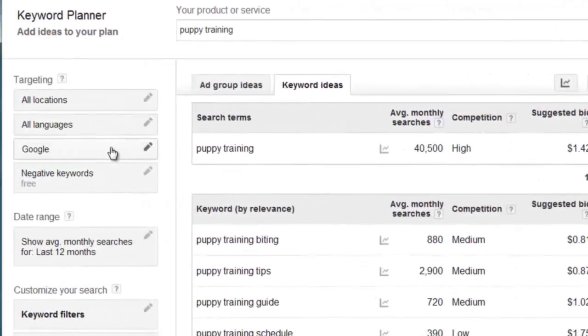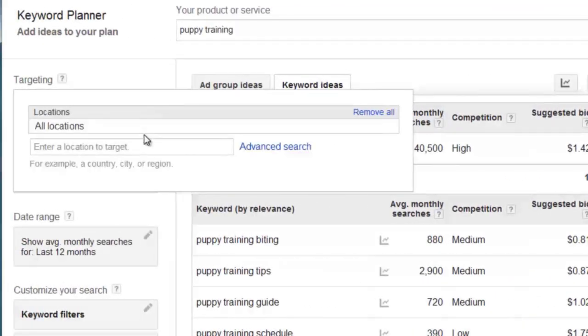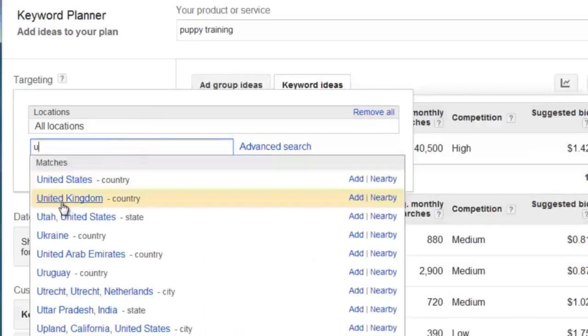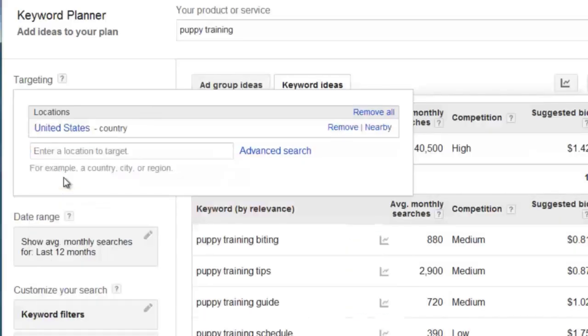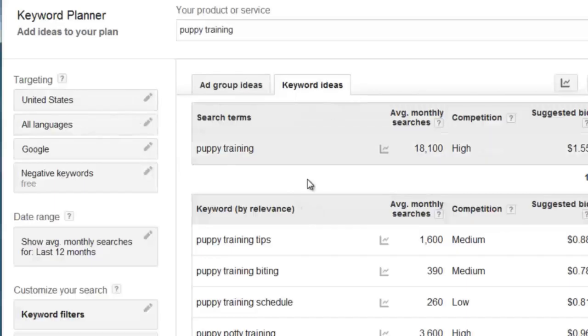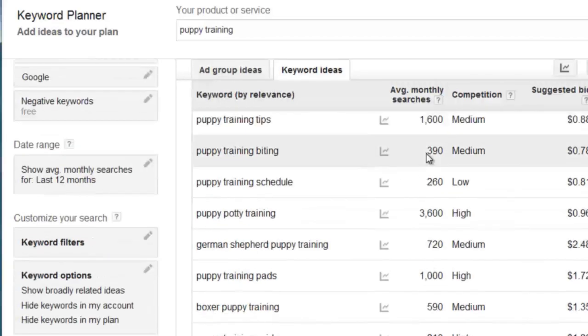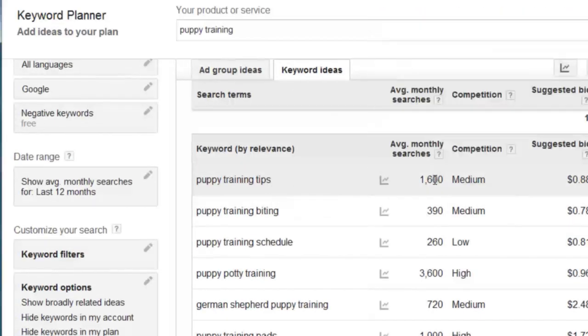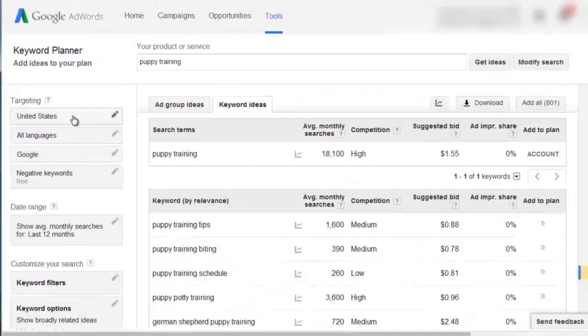As you can see here, you can easily customize it. So let's say, for example, that for location, I only want puppy training for the United States or the United Kingdom or Australia or anything like that. If I do that here, this will narrow it down so that I only see results for the United States. Let's say, for example, I'm a physical company and I only want to cater and send my items to the United States. That gives me a better idea, okay? Puppy training tips in the United States has about 1,600 average monthly searches.